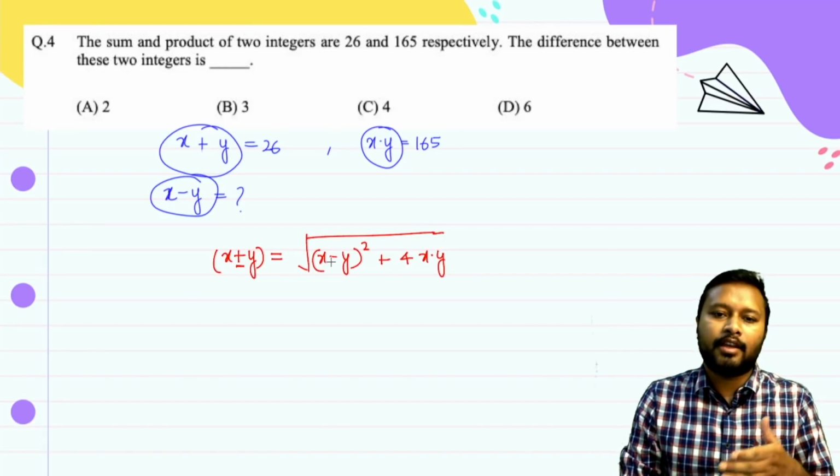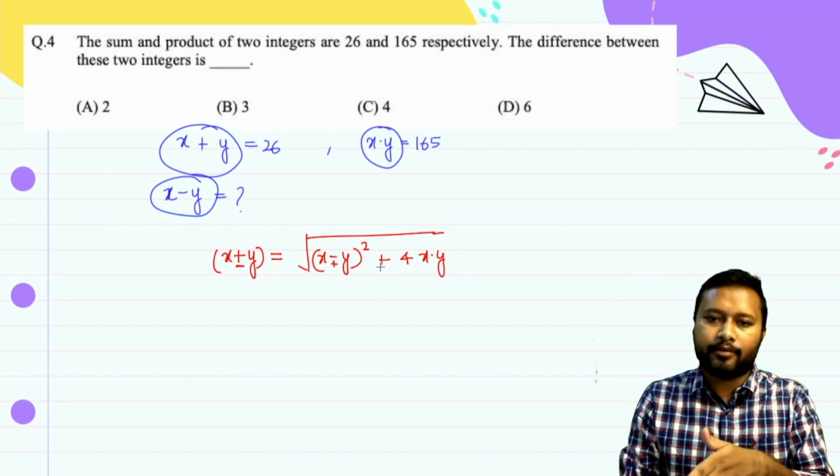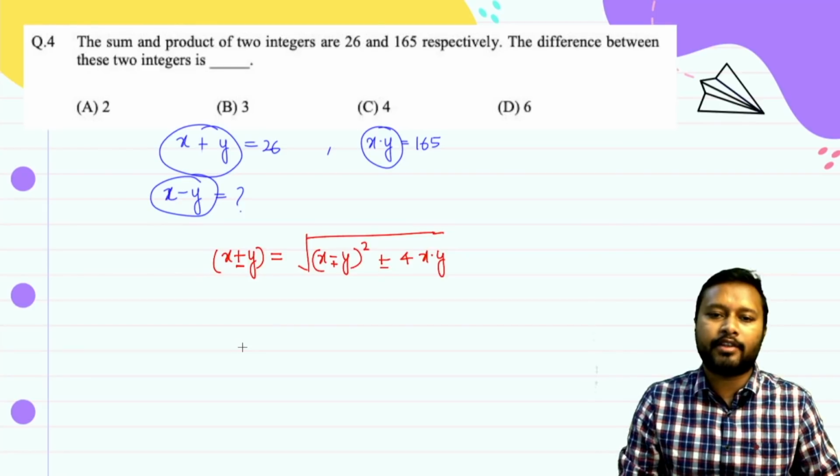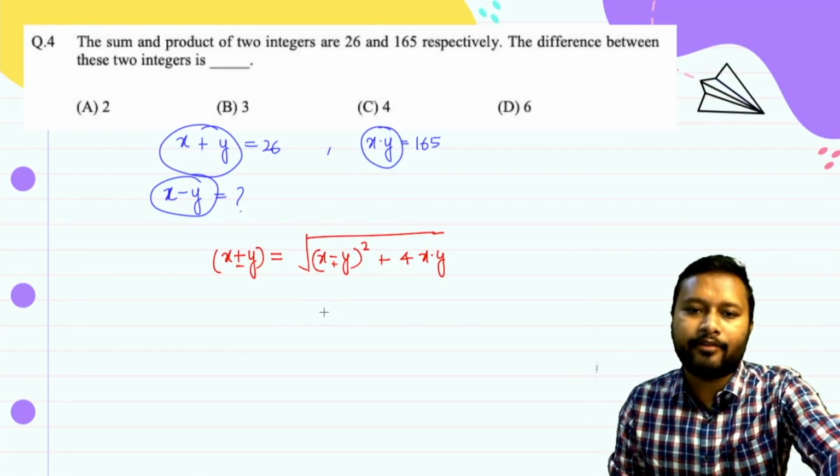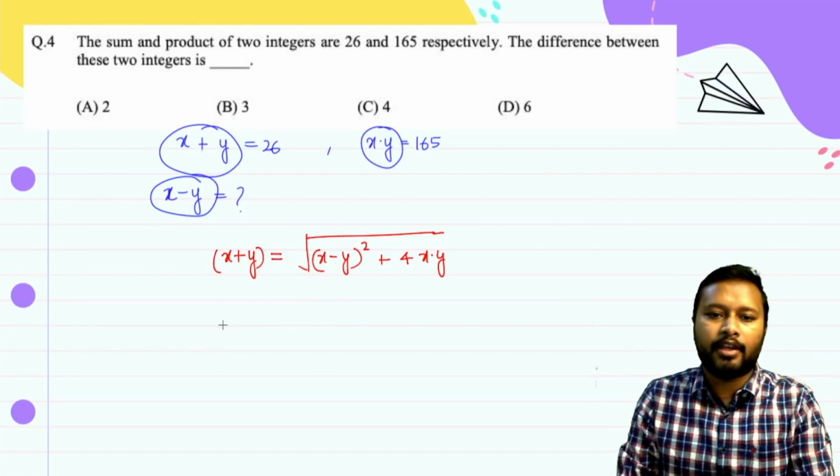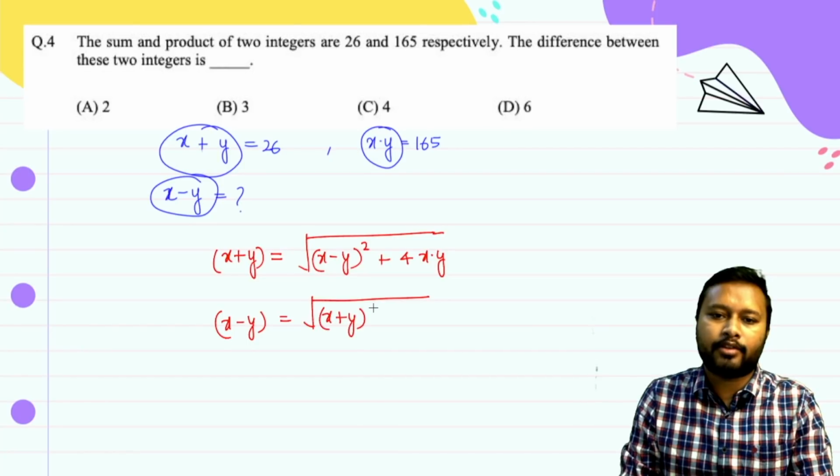Let's say if you have to find out x minus y, the sign is going to change. Here you have to change it to plus, and here you have to make it minus. So the sign is just going to get changed. That means the second formula, you can simply write separately. If you have to find out x minus y, this is going to be under root of (x plus y) whole square and plus 4xy.